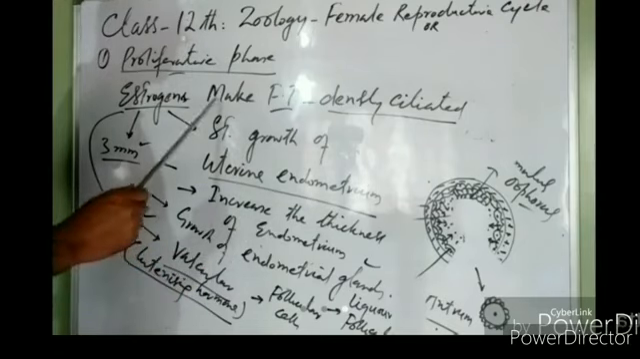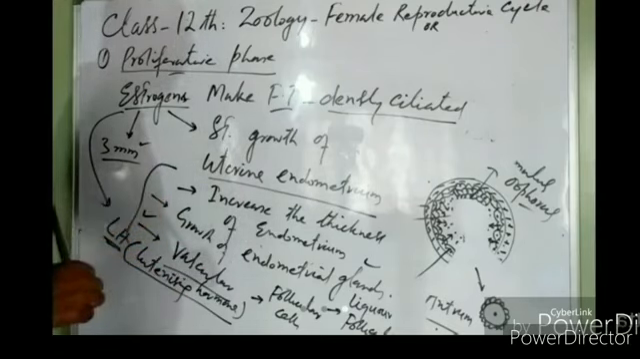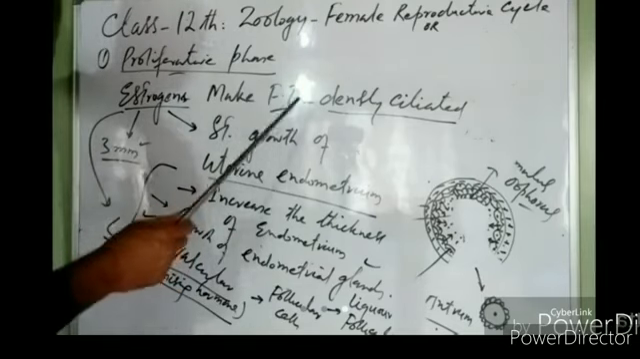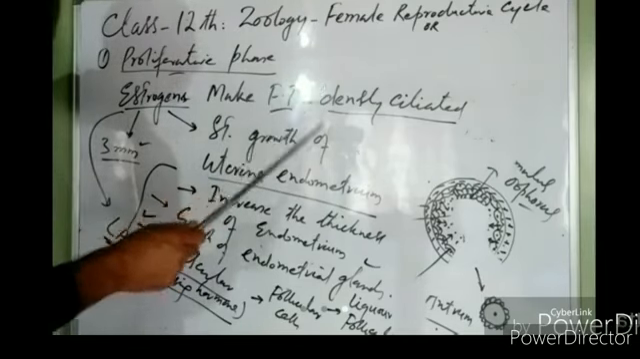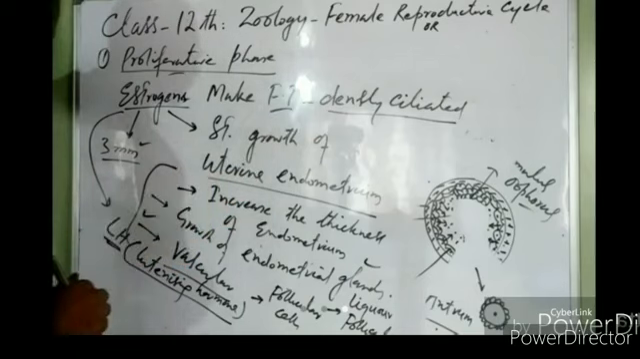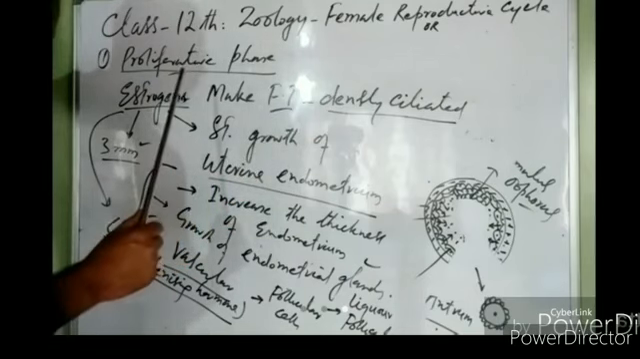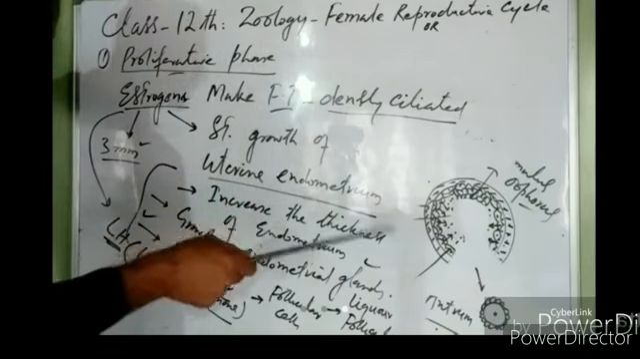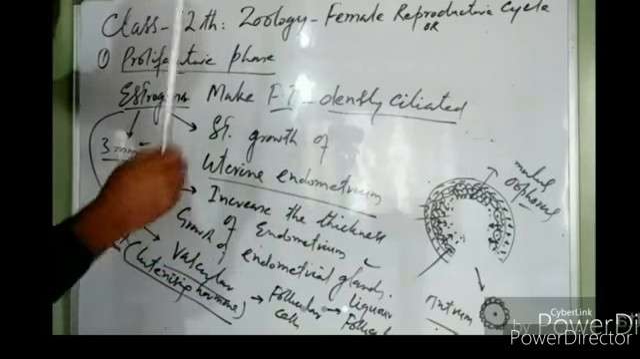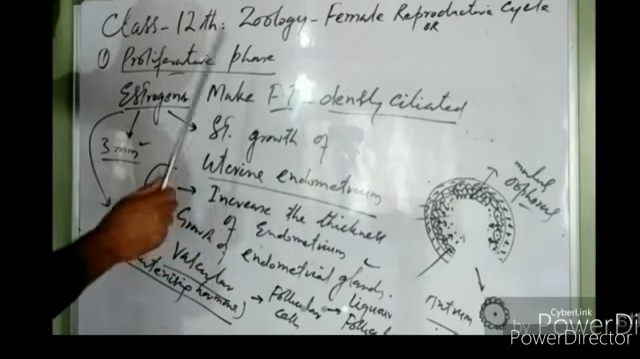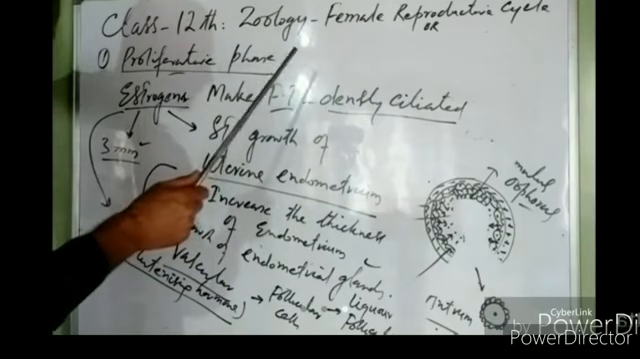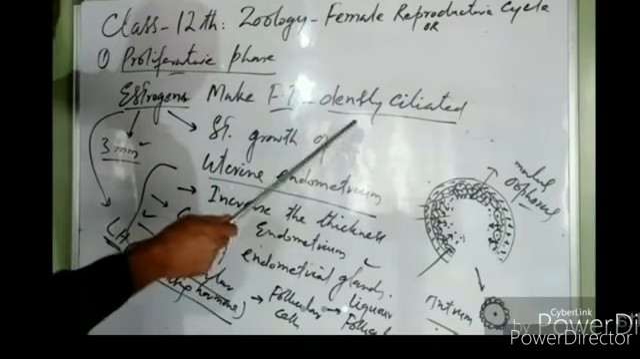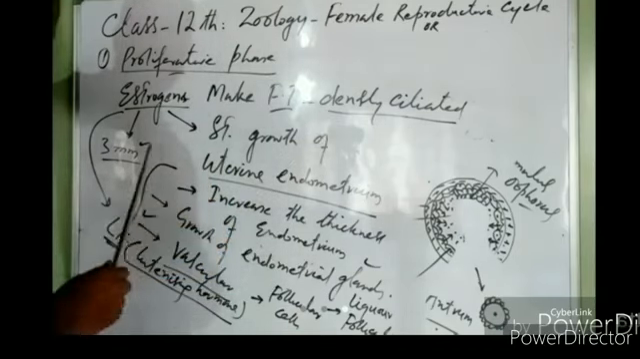Estrogens act on the fallopian tubes. They stimulate the growth of ciliated epithelium in the fallopian tubes. So they prepare the fallopian tubes to carry the released secondary oocyte towards the uterus, right? They make the fallopian tubes ready for transport of secondary oocyte towards the uterus.